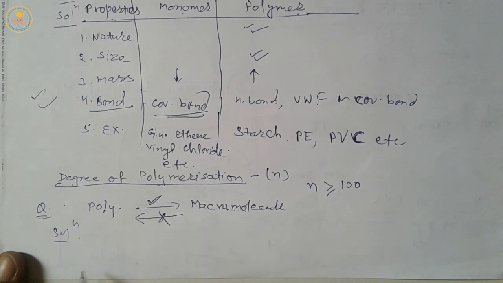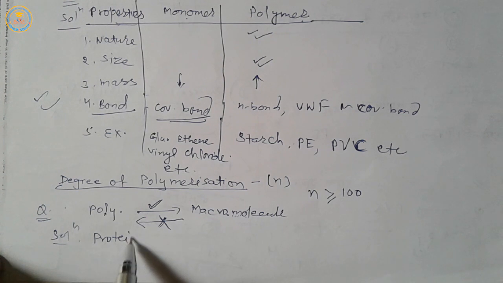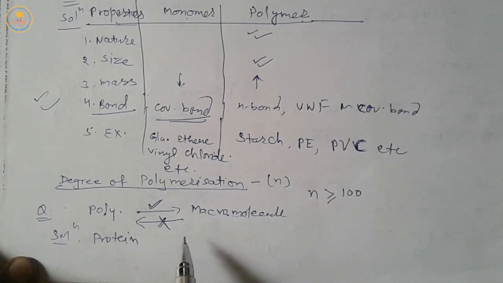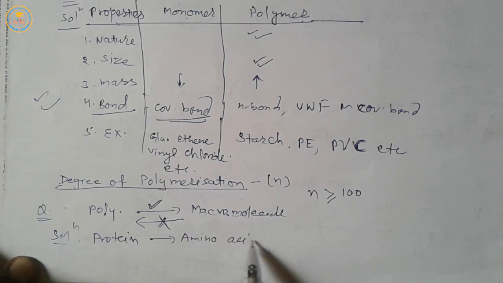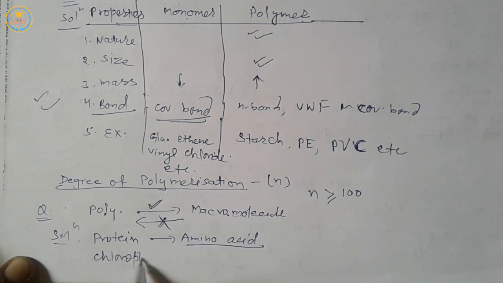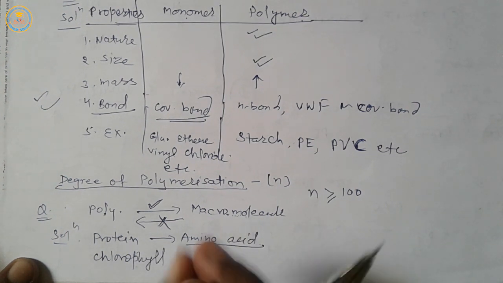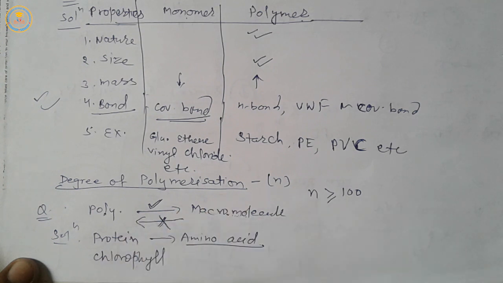be repeated. For example, proteins are macromolecules formed by amino acids, but chlorophyll is not formed by structural units, meaning monomers.